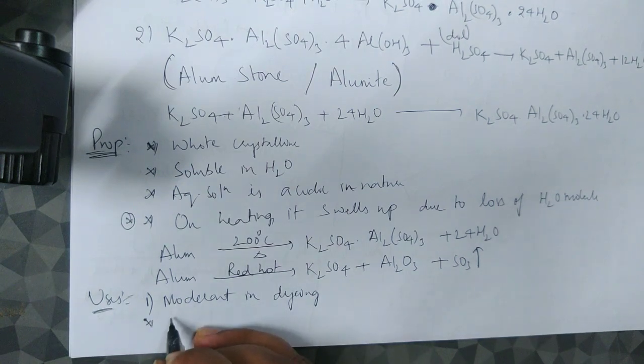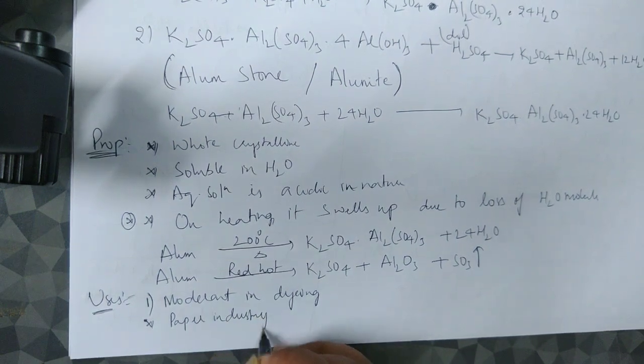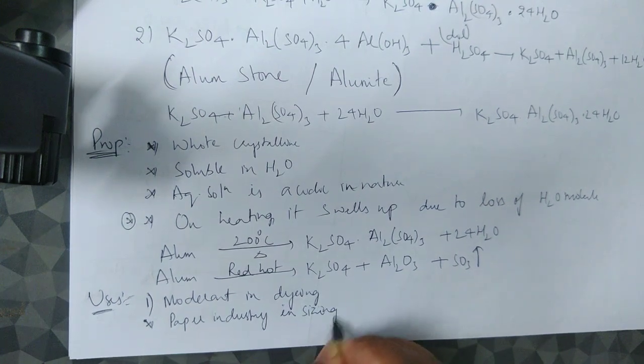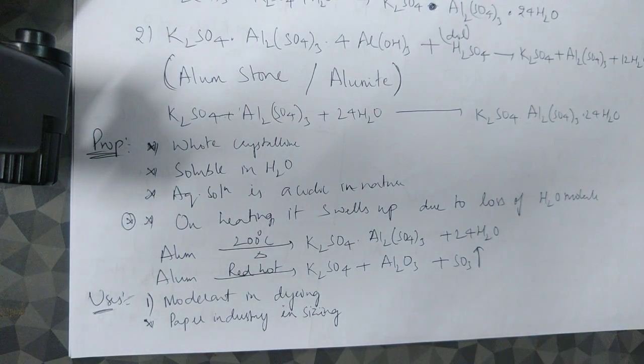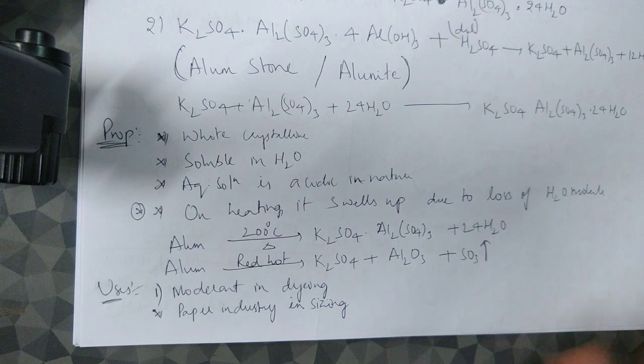Then it is also used in the paper industry for sizing. Sizing is nothing but making a cheaper quality into a better quality by increasing its smoothness, or roughness, you can call it.